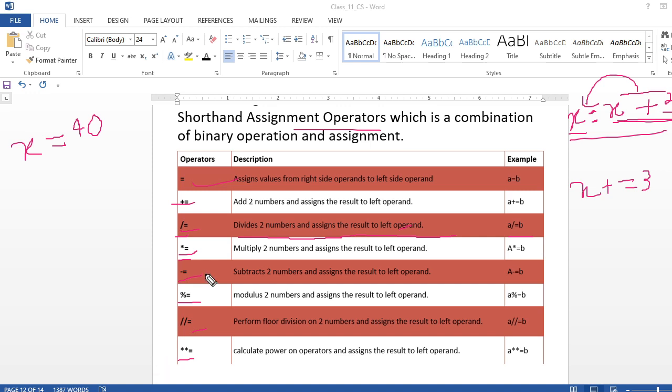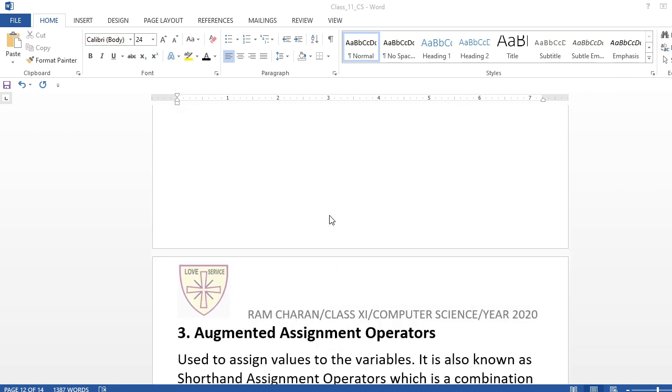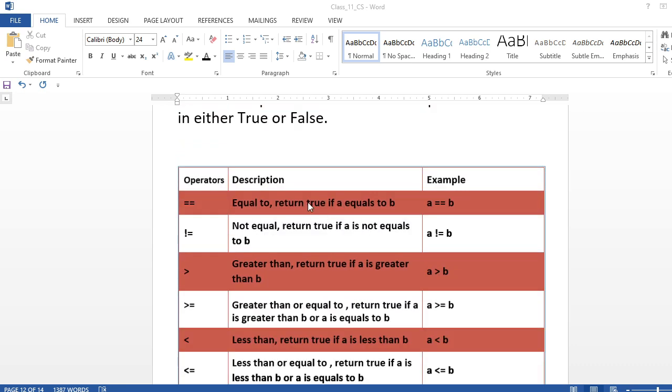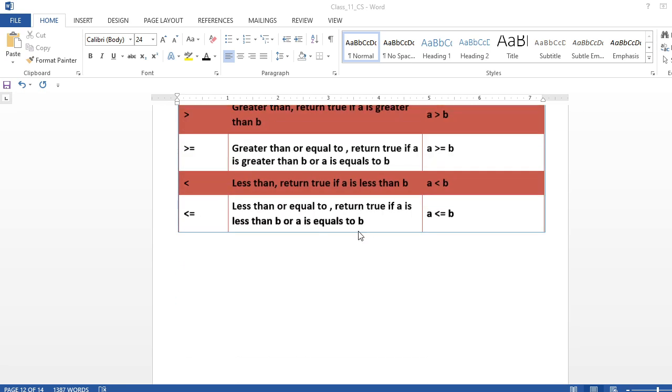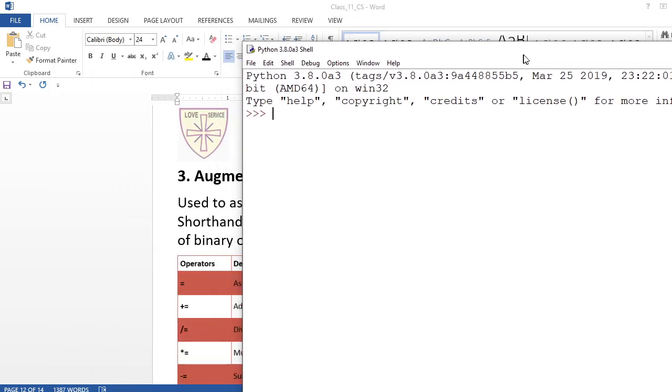Today I am going to show you some hands-on practicals for these relational operators and augmented assignment operators. I'm going to show you how this will work, then you'll be able to understand. So I'm going to open Python here. You see, this is Python.